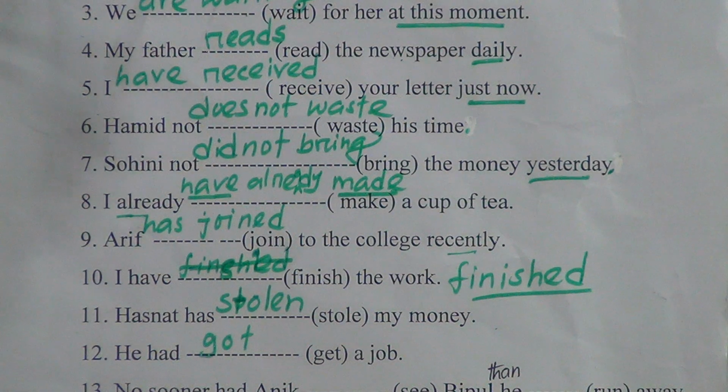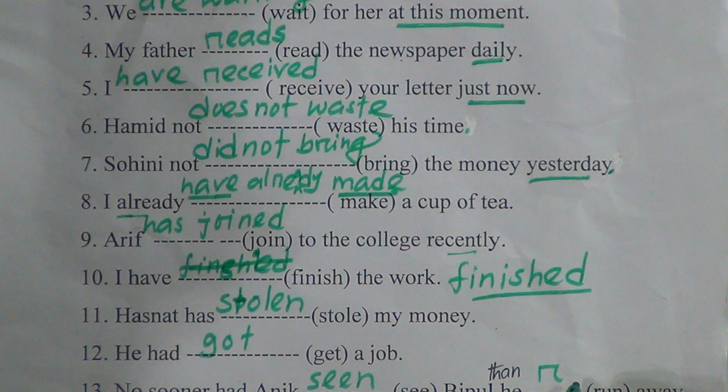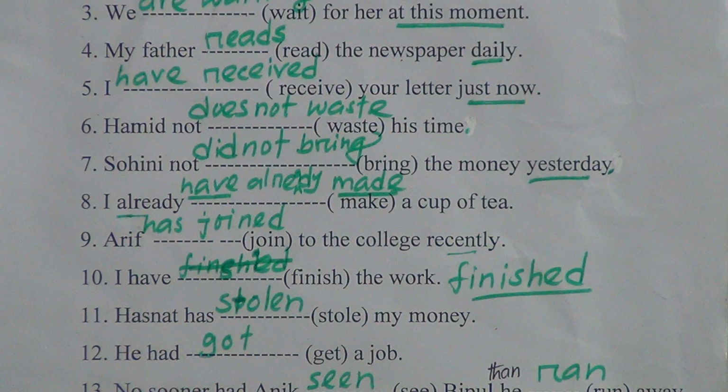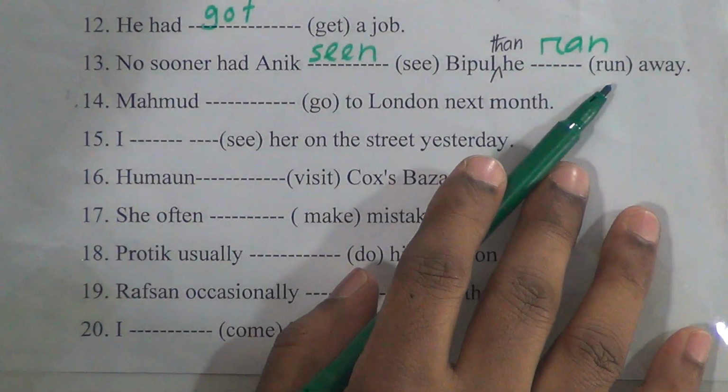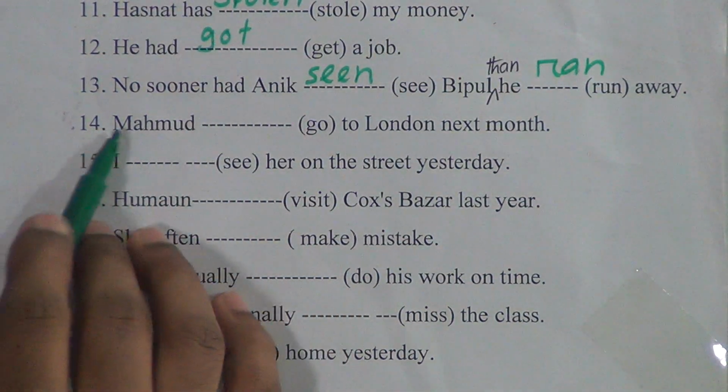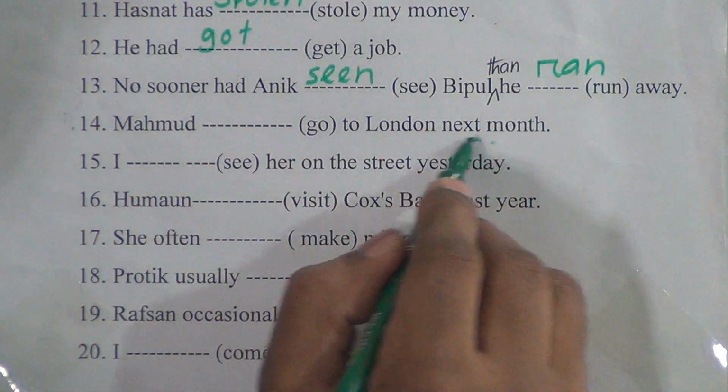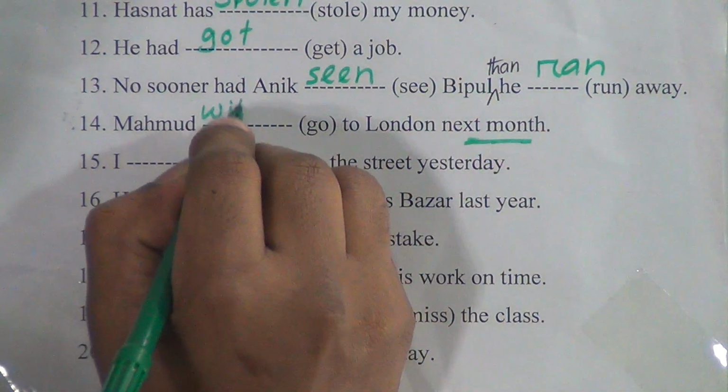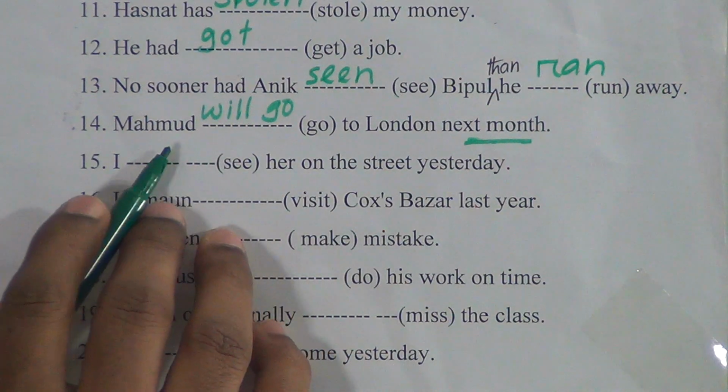Number 13, no sooner had Onik dash (see) people than he (run) away. So both these sentences describe the past perfect tense. One is past perfect, one is past indefinite. So after had, we have to put the past participle of the main verb, seen, and then this sentence will be past indefinite tense. Run, ran, run. So in this structure, one is always past perfect tense and one remains past indefinite tense. Number 14, Mahmoud dash to London next month. Next month, future indefinite. That's why we have to put will go. Mahmoud will go to London next month.